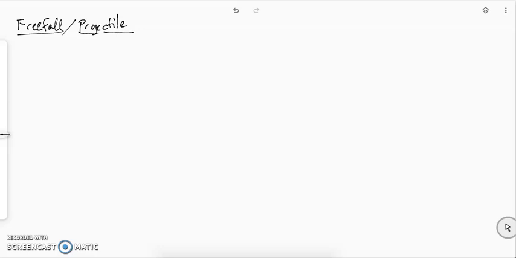Free falls and projectiles. Free fall is a special case of one-dimensional kinematics where we know what the acceleration is. Acceleration is implicitly gravity.